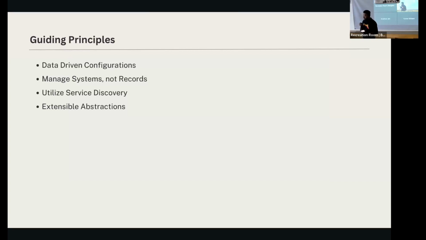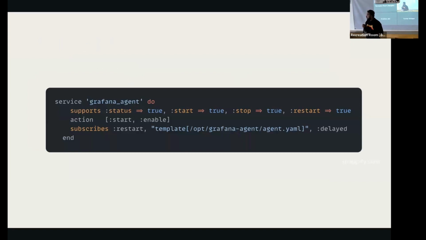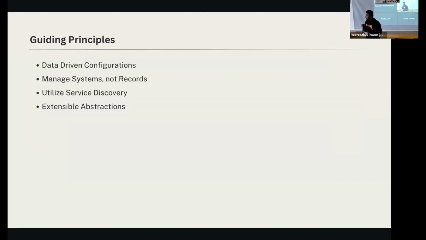Yeah. Talking about a few guiding principles at the end. You need to make sure that your configurations are written in data. It should be written in hashes. It shouldn't be that your configuration is manually defined in each of the nodes. It needs to be written in data as much as possible. I'll give an example as well. And you need to manage systems, not just records.